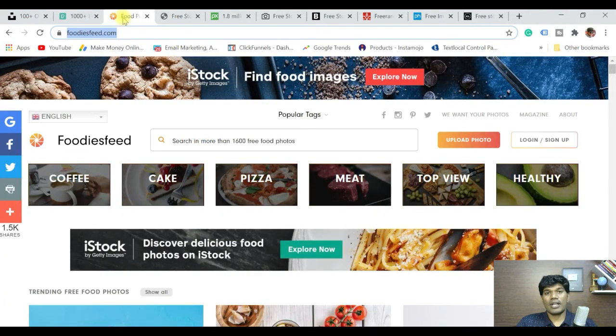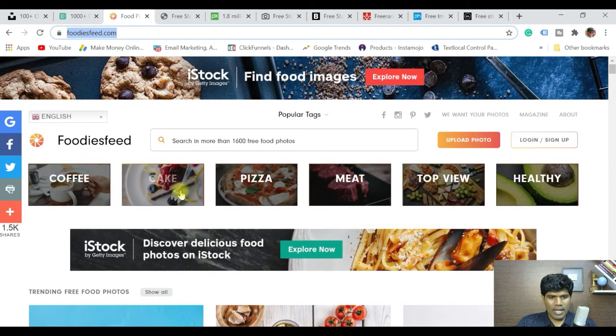Say, for example, if you are creating content related to food, then this is a good website for you to get food images. It's called foodiesfeed.com. Here you have images categorized as coffee, cake, pizza, meat, top view, health, whatever it could be, and they say search in more than 1,600 free food photos. Certainly you can also contribute if you have some images.